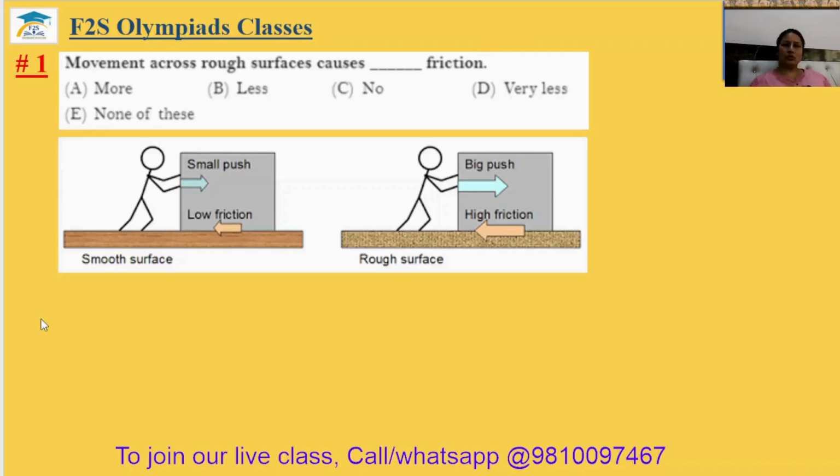Grade 5 Silver Zone Comprehensive Book, Chapter 6, Work, Force, Energy, and Simple Machines. Video Part 1, Question number 1.